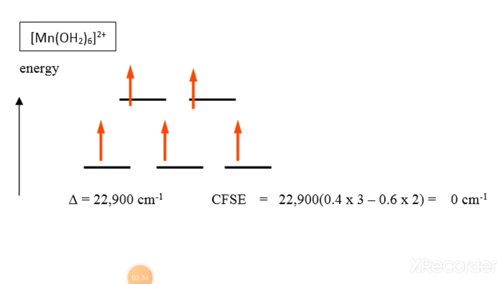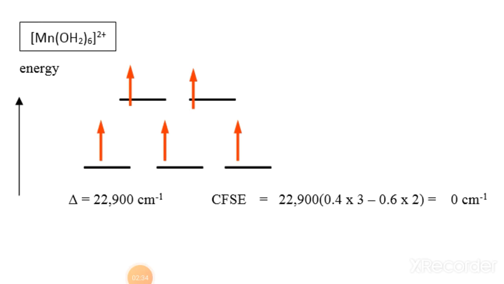Look at the condition again, delta is given as 22,900 cm inverse. Now you can calculate CFSE. This equals 22,900 times the bracket 0.4 into 3 electrons in T2g and 0.6 into 2 electrons in Eg. Now the answer will be 0 cm inverse. So no crystal field stabilization energy is obtained here.